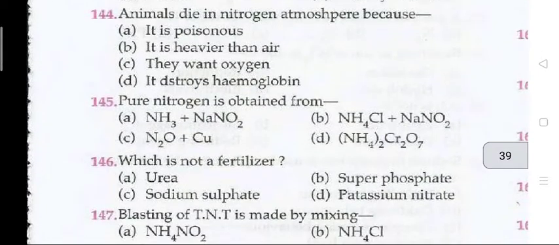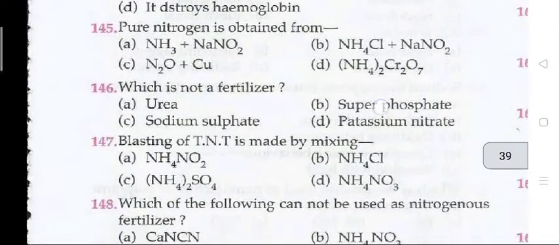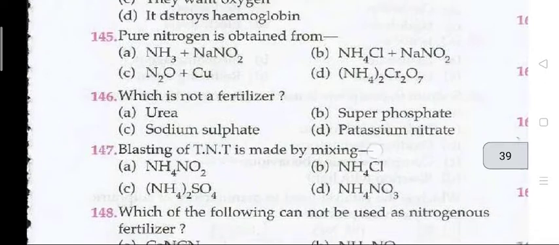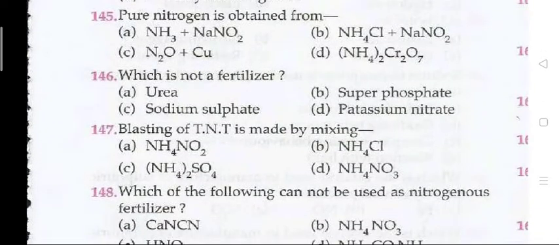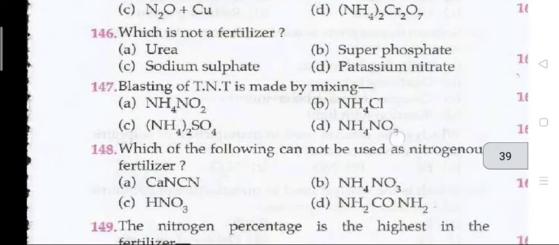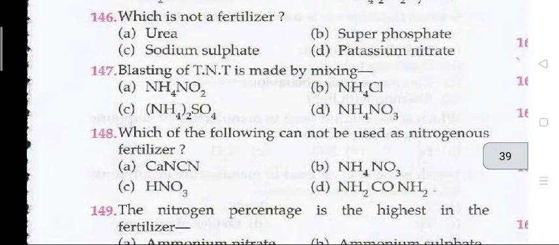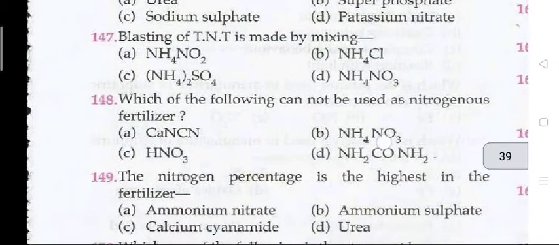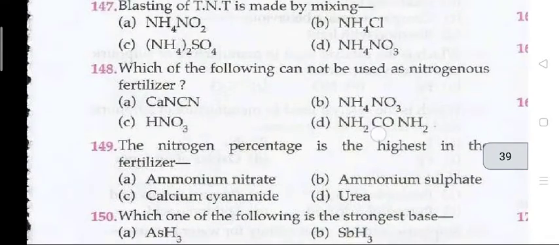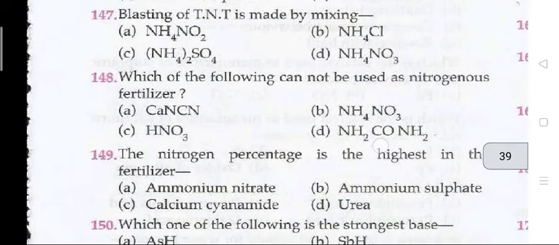144, animals die in nitrogen's atmosphere because. The right answer is C, that is they want oxygen. 145, pure nitrogen is obtained from D, that is (NH4)2Cr2O7. 146, which is not a fertilizer? That is C, sodium sulfate. Question 147, blasting of TNT is made by mixing. The right answer is D, NH4NO3.